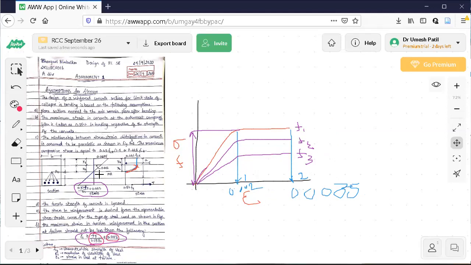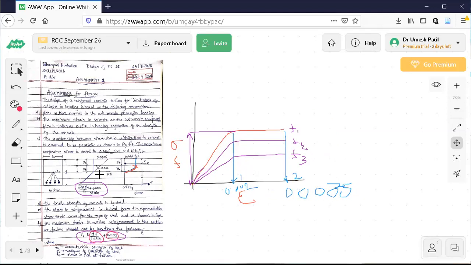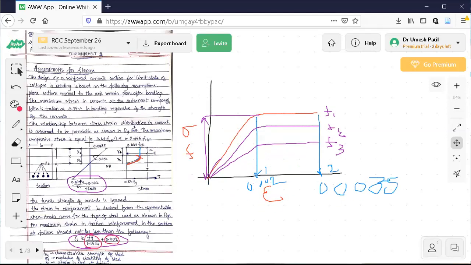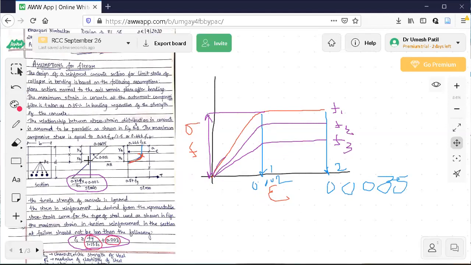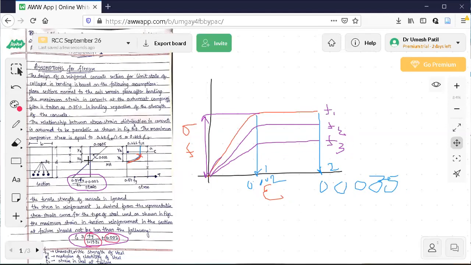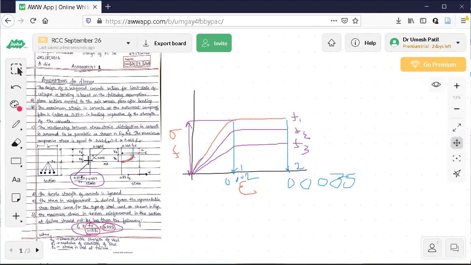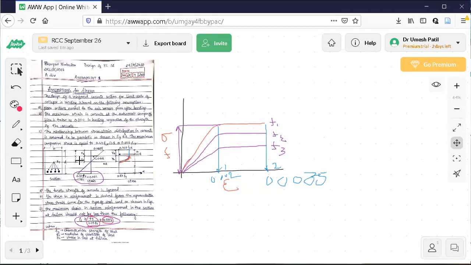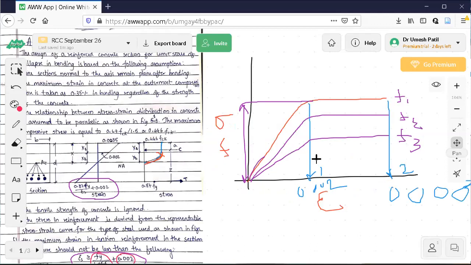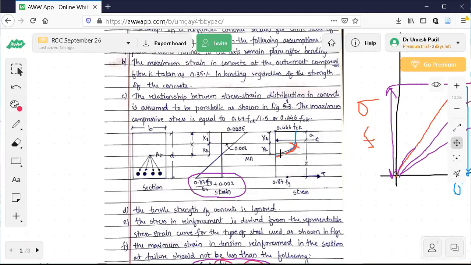See, next 3 pages, after these 3 pages, another 3 pages are there. Once I do that, you can come back and read the assignment again. This one again, assumptions and all, it will be more clear that time. Any questions are there, you can ask. In the next hour, you can ask doubts regarding this, no problem. Next hour also, I will show this page. Any doubts are there, you can ask.